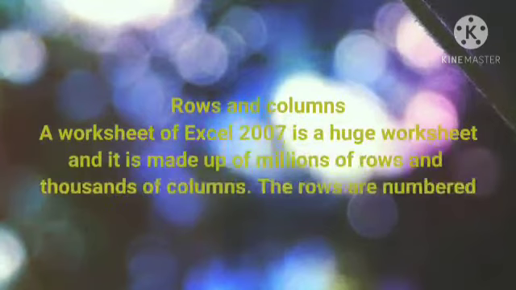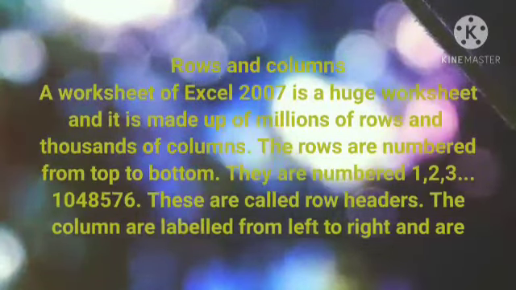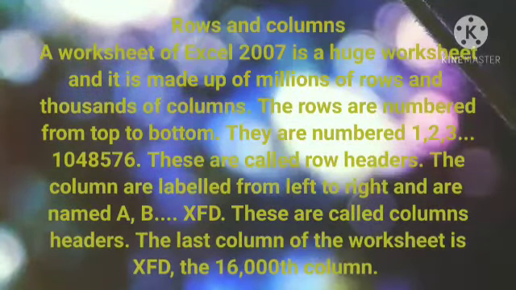Rows and columns. A worksheet of Excel 2007 is a huge worksheet and it is made up of millions of rows and thousands of columns. The rows are numbered from top to bottom. They are numbered 1, 2, 3, up to 1,048,576. These are called row headers.